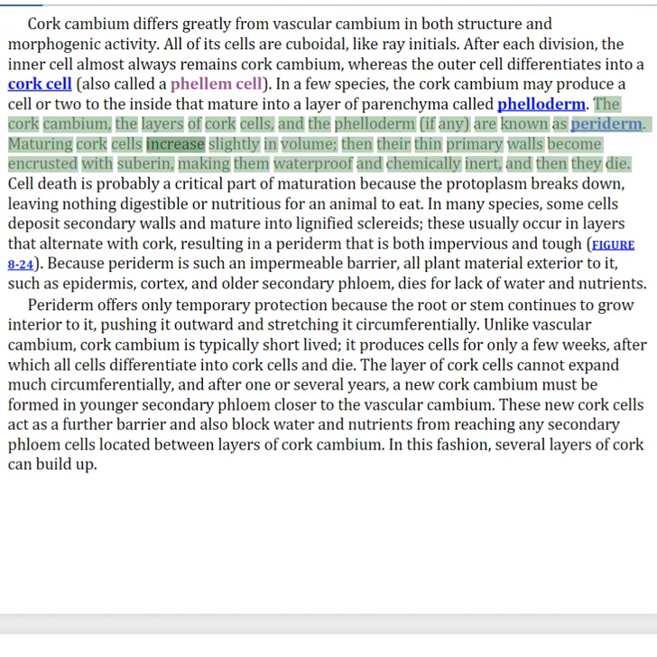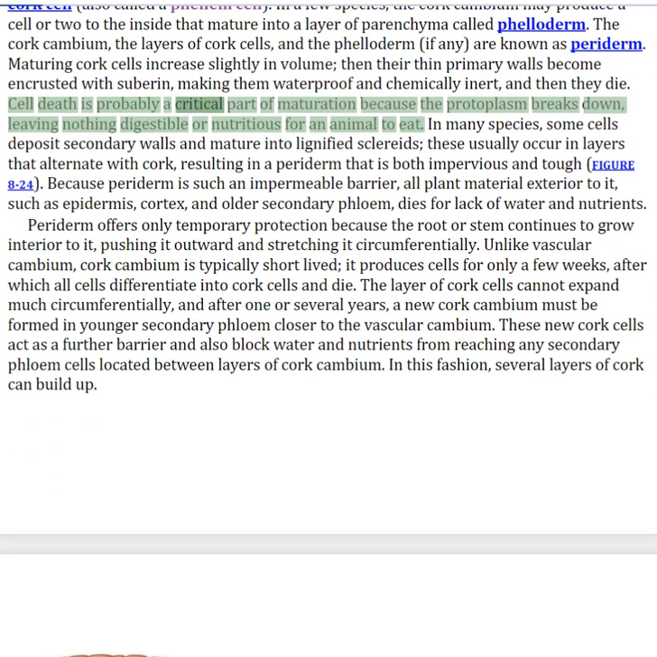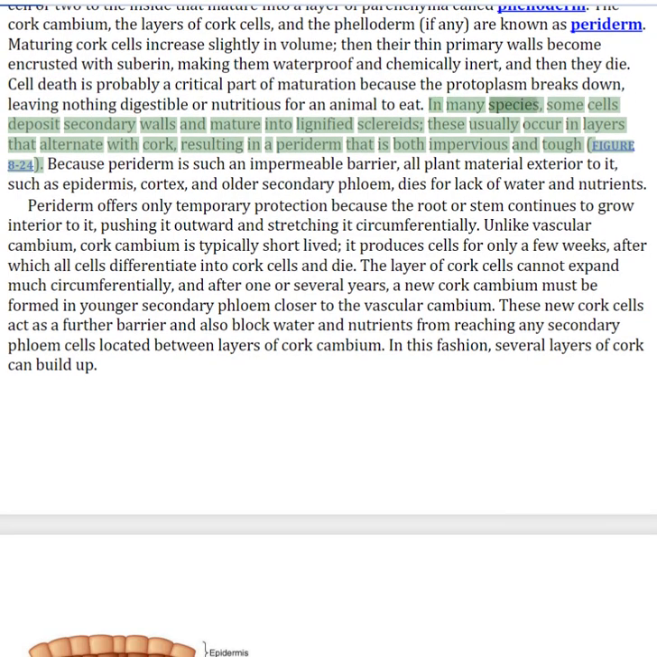Maturing cork cells increase slightly in volume, then their thin primary walls become encrusted with suberin, making them waterproof and chemically inert, and then they die. Cell death is probably a critical part of maturation because the protoplasm breaks down, leaving nothing digestible or nutritious for an animal to eat. In many species, some cells deposit secondary walls and mature into lignified sclereids. These usually occur in layers that alternate with cork, resulting in a periderm that is both impervious and tough.